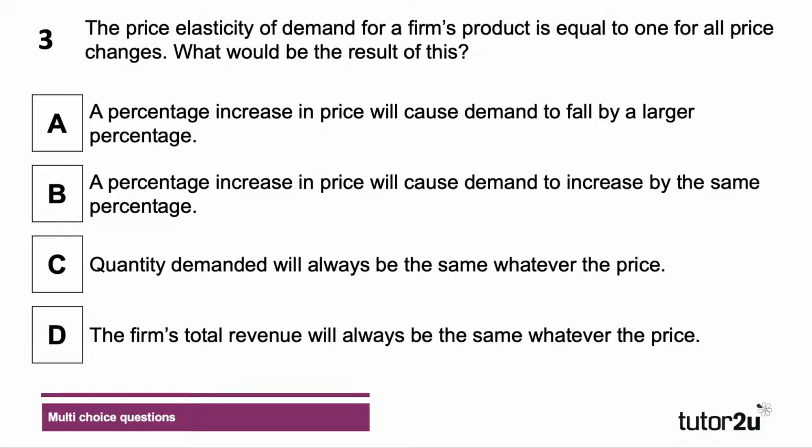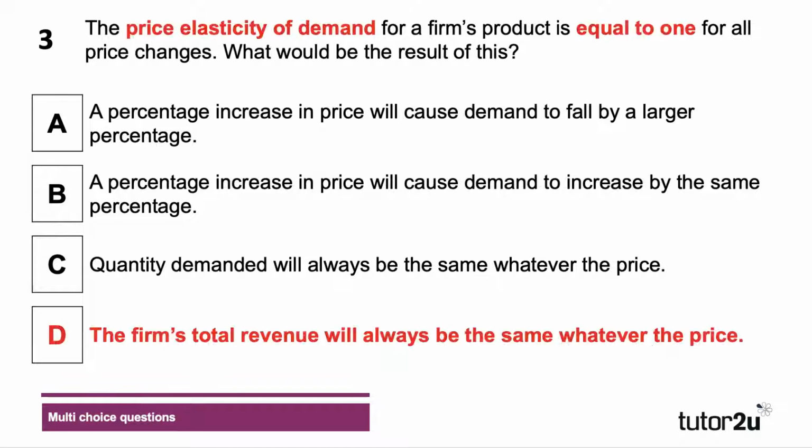So in this situation, if the elasticity of demand is 1, then any price change in percentage terms leads to a proportional, same percentage demand change, which means that spending by the consumer stays the same, which means that the firm's total revenue will always be the same, whatever the price. It's one of those features of a unitary elastic demand curve.